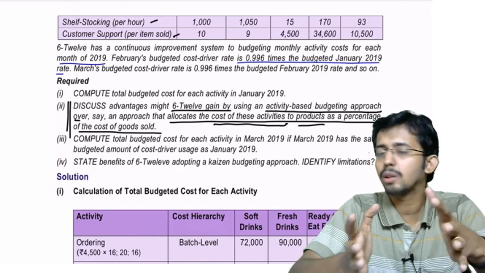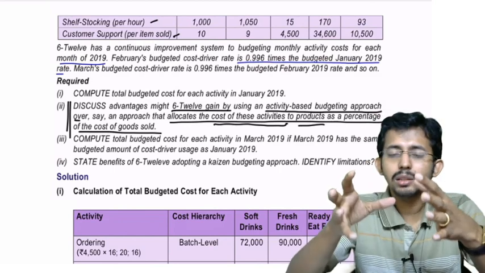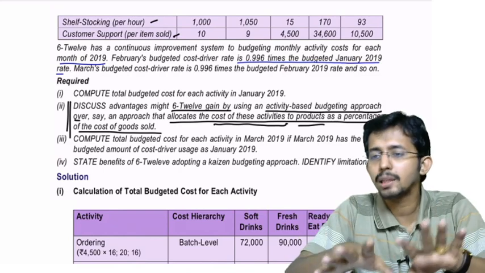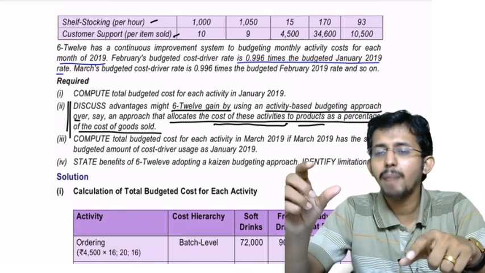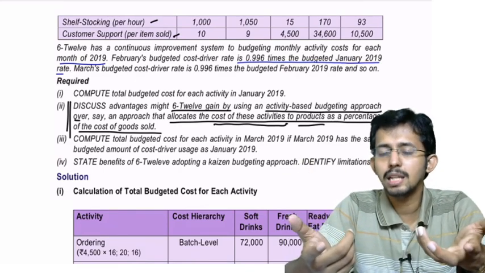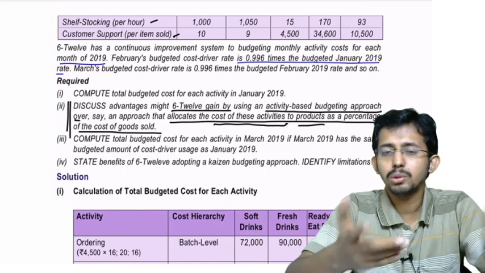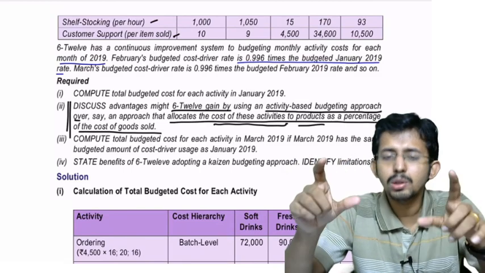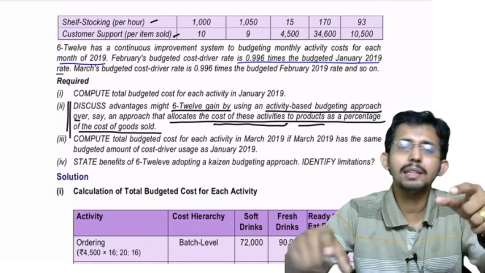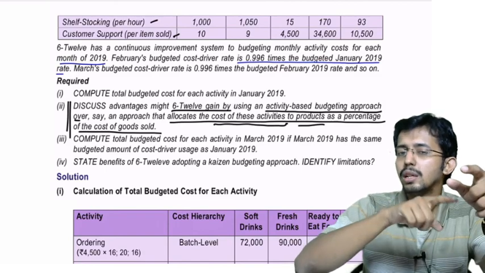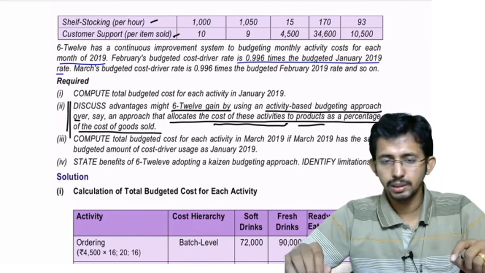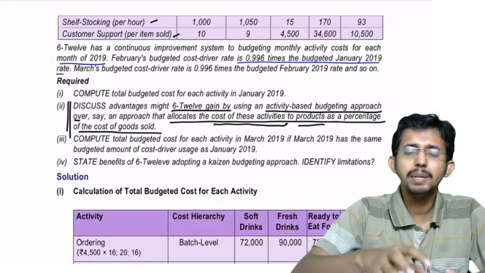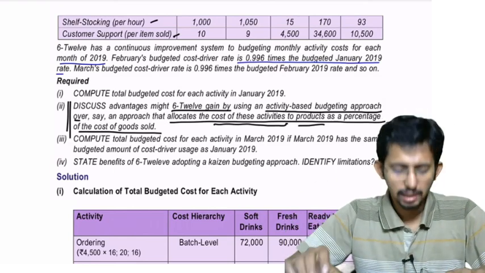You take the total cost of the supporting activity, and the total cost of the supporting activity will be allocated to the products, not based on the activity consumption, but based on some manner. Say, what could be one example for that manner? Say the basis of cost of goods sold. Once you have identified the cost of goods sold, then you take that cost of goods sold as a basis for allocating the entire support activities cost to the cost objects. That is the traditional method. Okay. And what is the advantages of this ABC method over the traditional method?